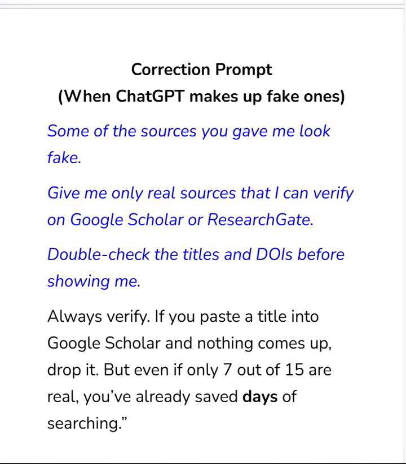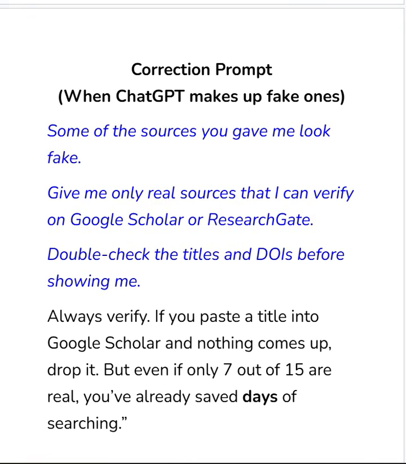This is the prompt that you use to correct ChatGPT. So when you get anything from ChatGPT, always verify. If you paste a title, whatever title ChatGPT gives, into Google Scholar or any other site, because Google Scholar does not have all the sites, and nothing comes up, just drop it. But even if maybe out of 15 that ChatGPT gives you, or out of 30, or out of 5, even if it's just 10% of it or half of it that is correct, you have already saved yourself days or